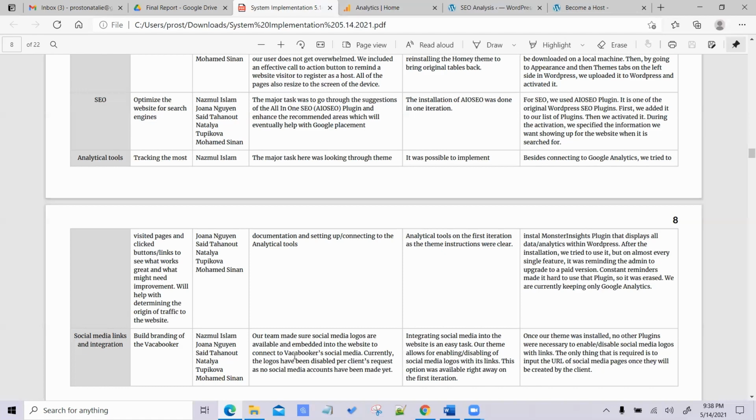It is important, however, that at this current time, our client has asked us to disable that option because social media accounts are not created yet. But as soon as they are, that option will be enabled, and the host, the renter, or anybody can click on the links and be redirected to the social media accounts.